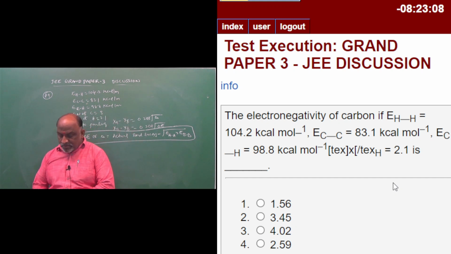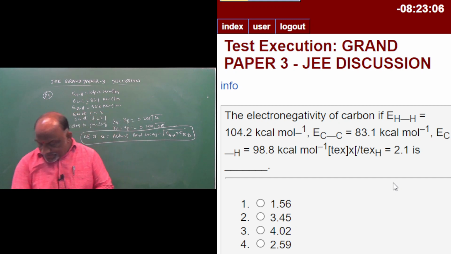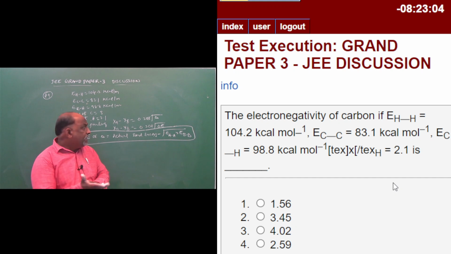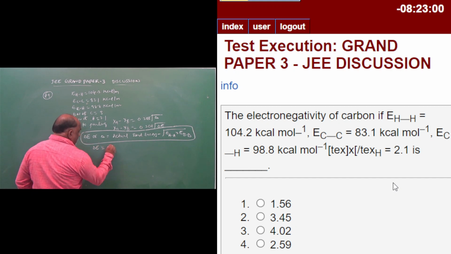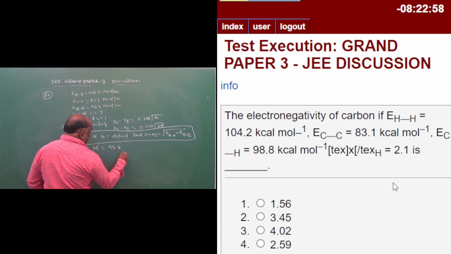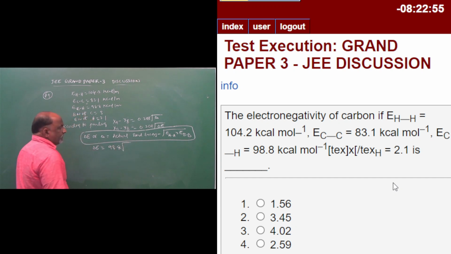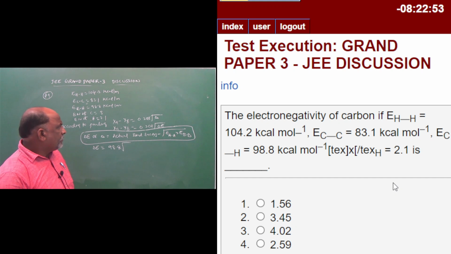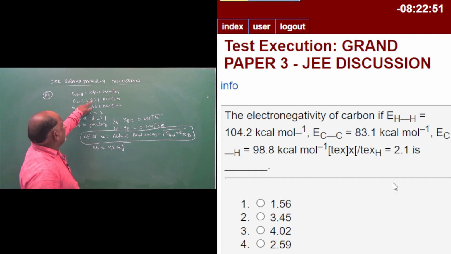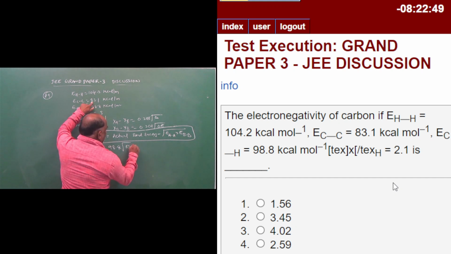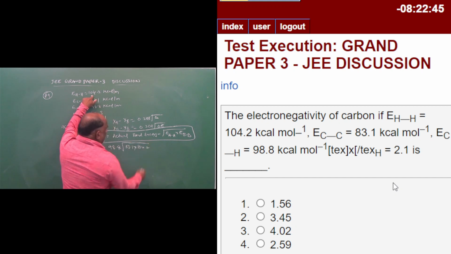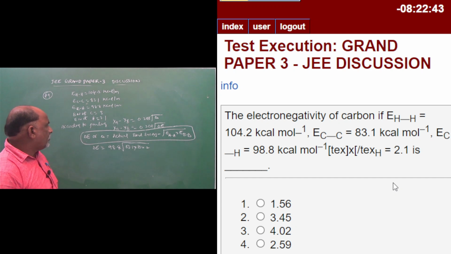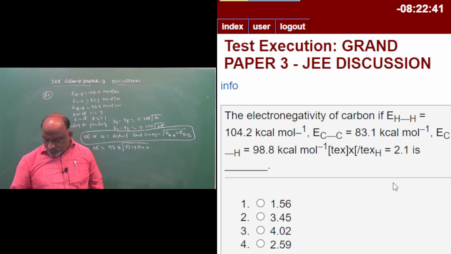EAA into EBB means we should go with delta E is equal to 98.8 minus root over 83.1 into 104.2.